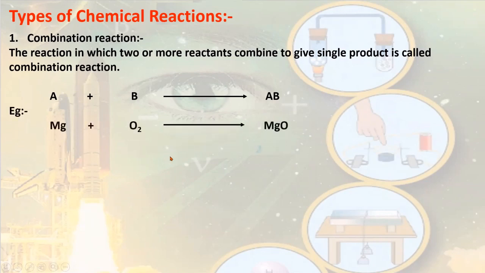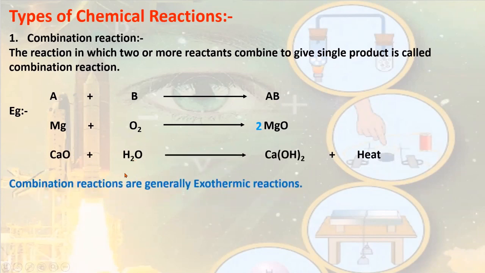Specifically, let's take an example of this reaction where magnesium combines with oxygen to form magnesium oxide. Or we can say calcium oxide reacts with water to give calcium hydroxide and heat. Combination reactions are generally exothermic in nature. Exothermic in the sense they give out energy.